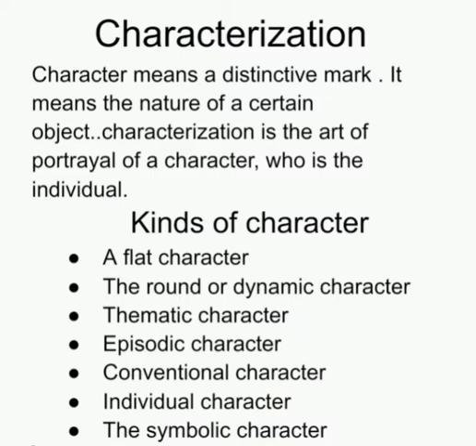Aristotle points out only 6 important parts or elements of tragedy. In order of importance, they are the plot, character, thought, diction, melody, and spectacle.